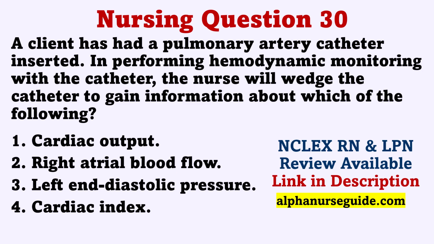Cardiac output is the amount of blood ejected by the heart in 1 minute and is determined through thermodilution and not wedge pressure. Cardiac index is calculated by dividing the client's cardiac output by the client's body surface area and is considered a more accurate reflection of the individual client's cardiac output. Right atrial blood pressure is not measured with the pulmonary artery catheter.